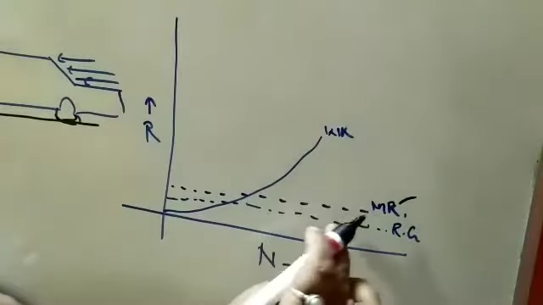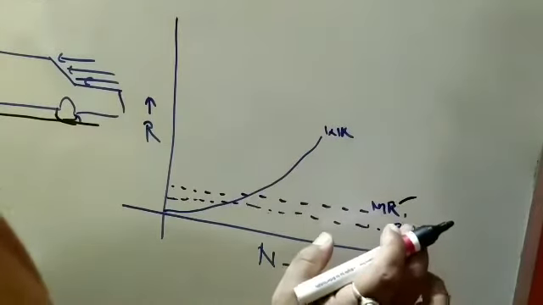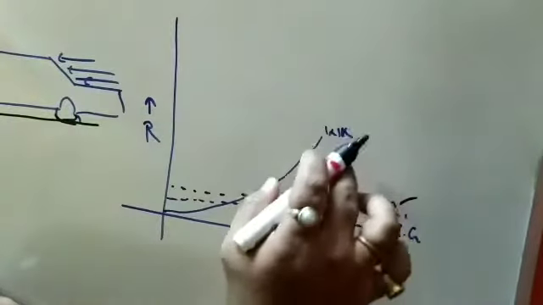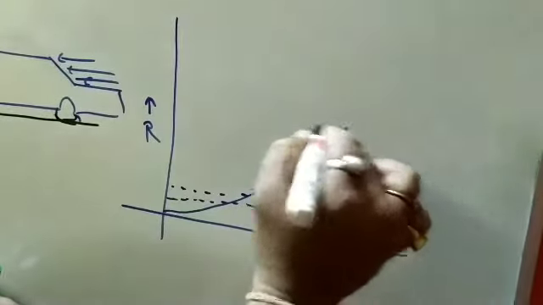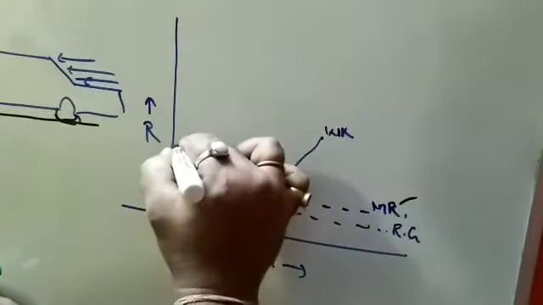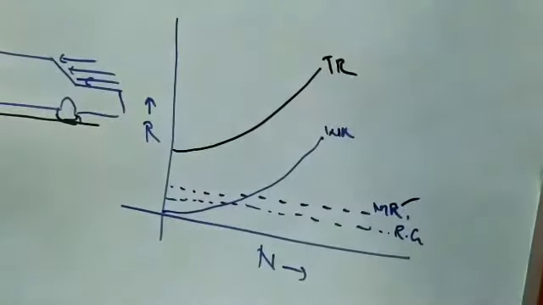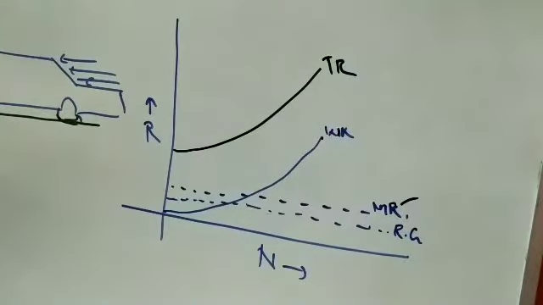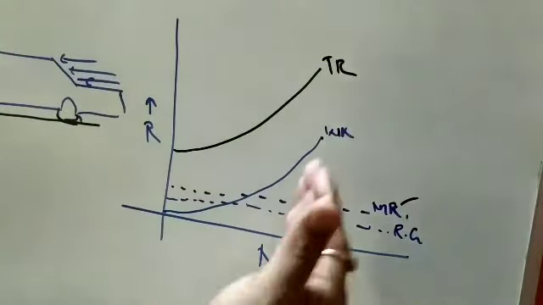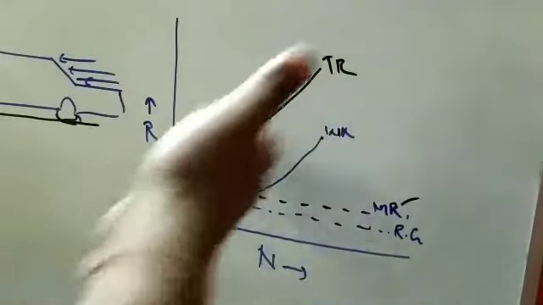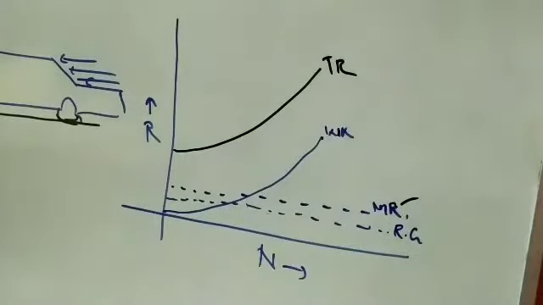Now if we add all this, that is the resistance offered by the gradient, the miscellaneous resistance, and the wind resistance, we will get a total resistance curve. It is basically the summation of three resistances, and because the leading character is the wind resistance, it takes the shape of the wind resistance curve and it moves like this.